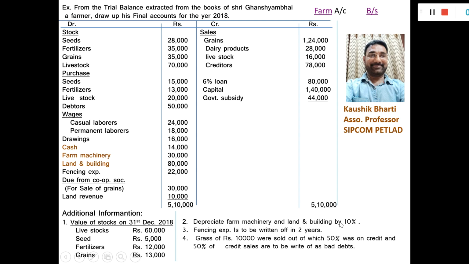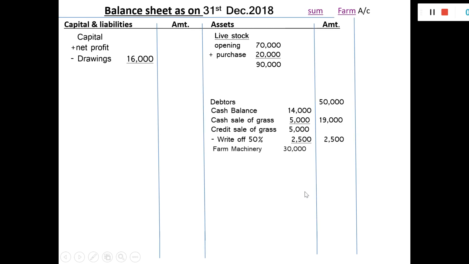So the effect of the depreciation for both the assets, 10%, will be given here. Go to the balance sheet. Farm machinery 30,000, 10% depreciation. After deducting 10% depreciation, rupees 3,000, 27,000 will be written in the outer columns.